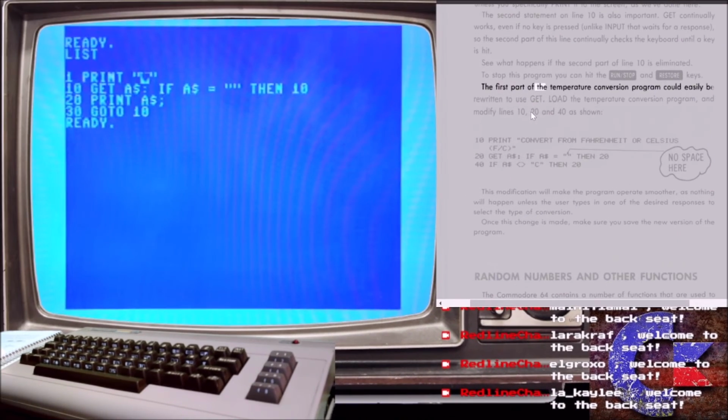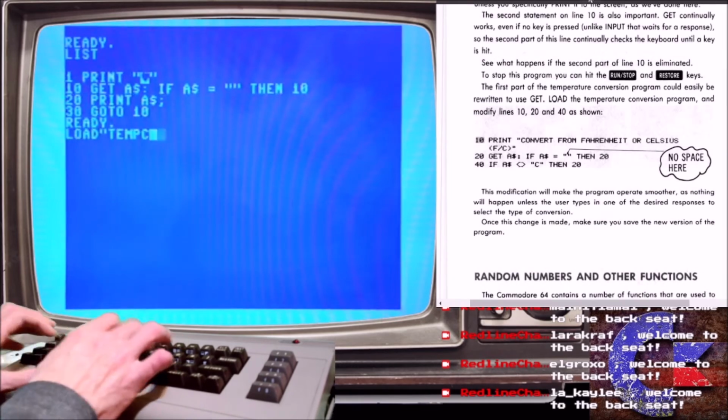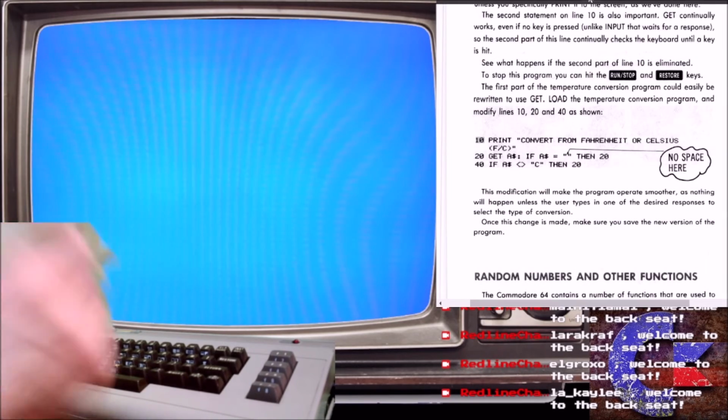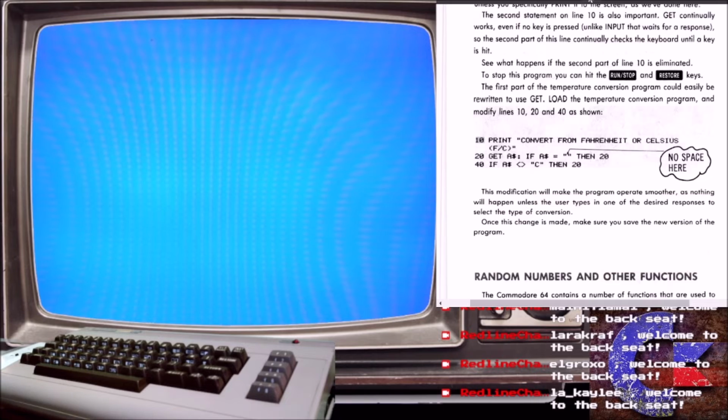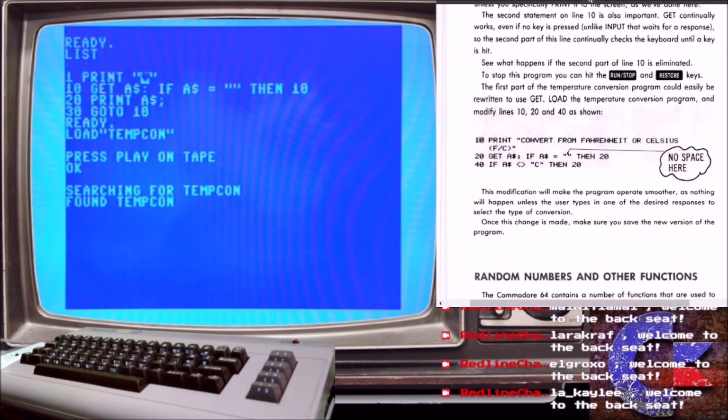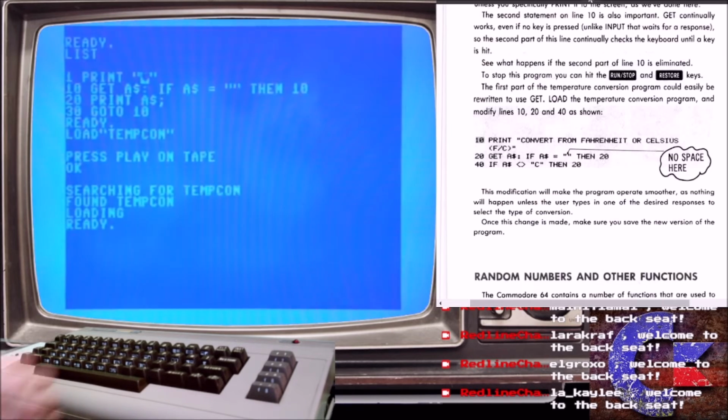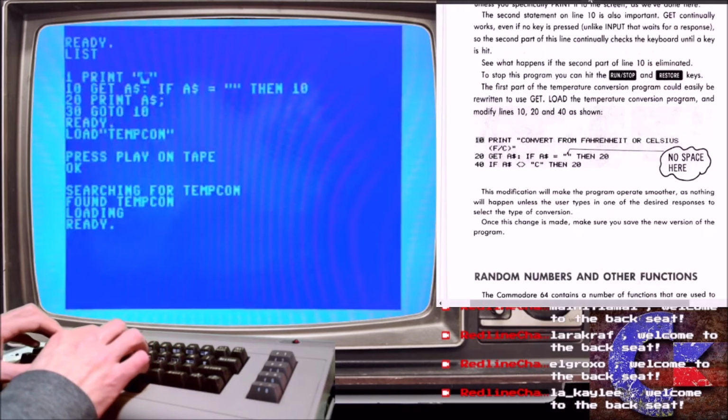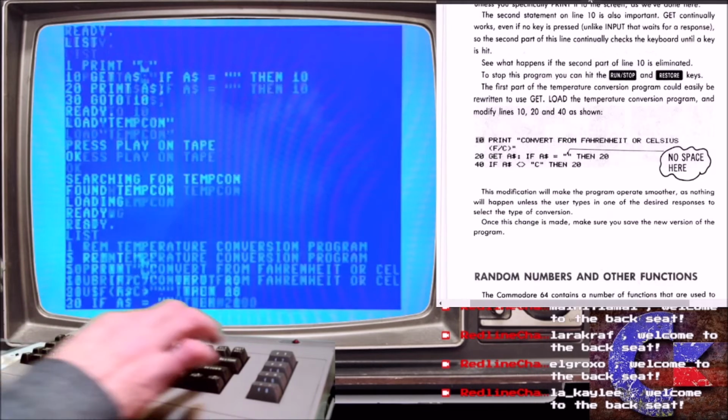The first part of the temperature conversion program could easily be rewritten to use get. Load the temperature conversion program and modify lines 10, 20 and 40 as shown. And then, let's list it.